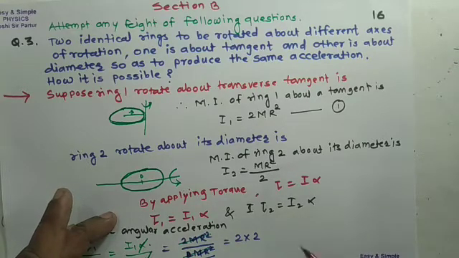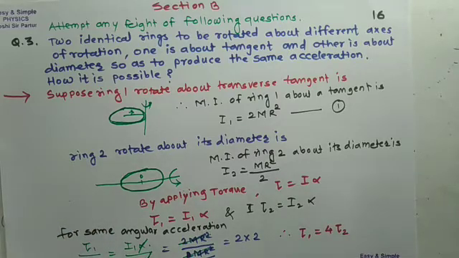So torque T1 is equal to 4 into torque T2, so that angular acceleration is same.